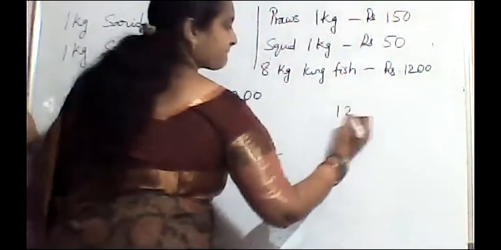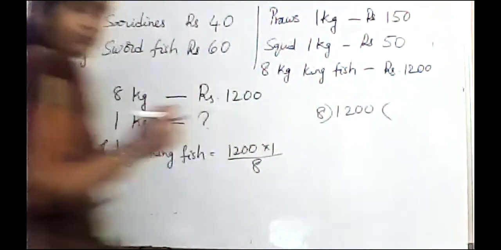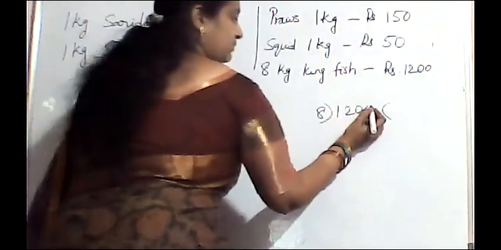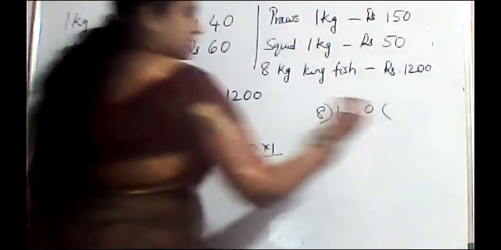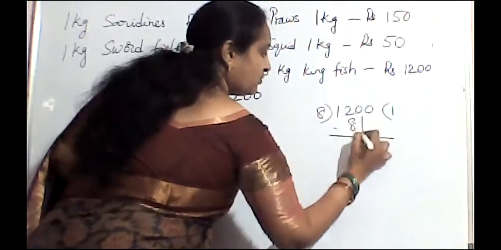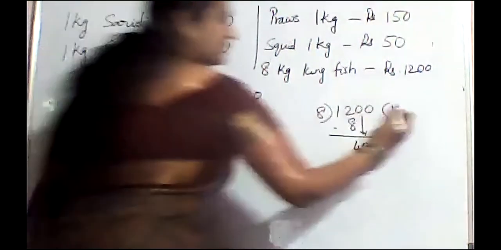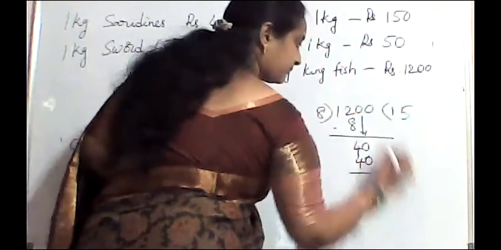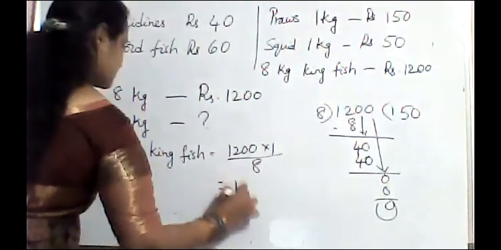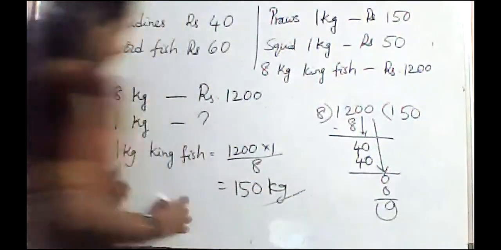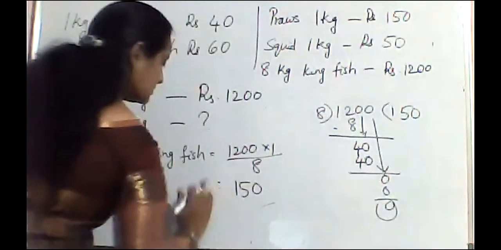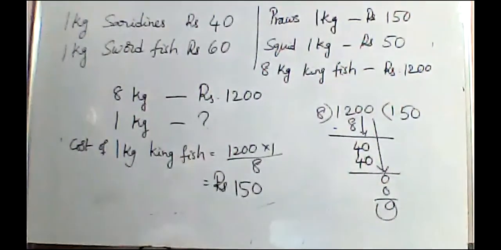So do it. First digit 1 is lesser than 8, so we have to check for 12. 8 ones are 8. 8 twos are 16. So 16 is more than 12. So 8 ones are 8. Do the subtraction. 8 fives are 40. Now get the 0 down. 8 zeros are 0. So what is the cost of 1 kg kingfish? The cost of 1 kg kingfish is 150 rupees.